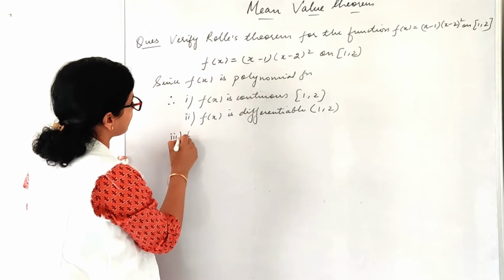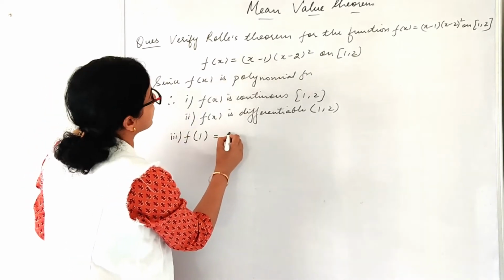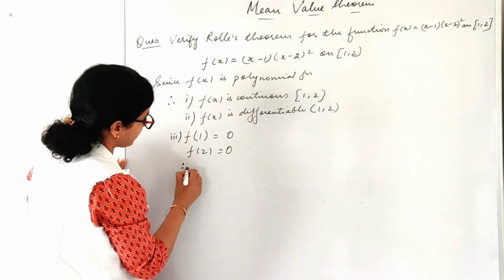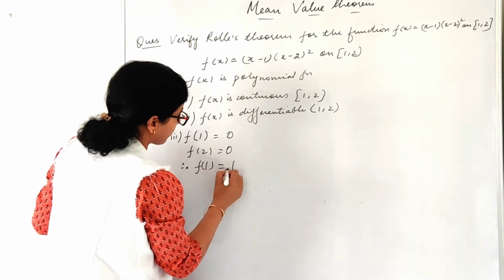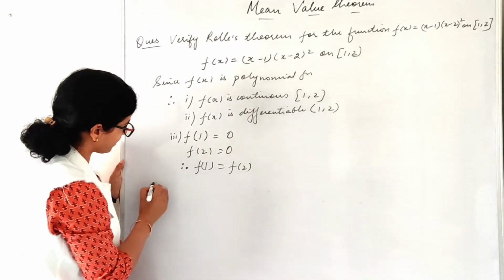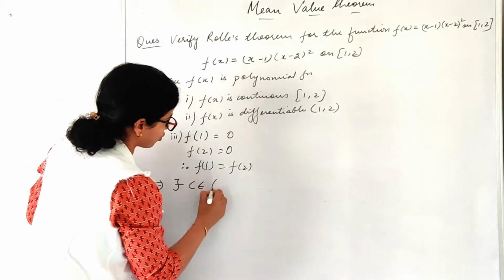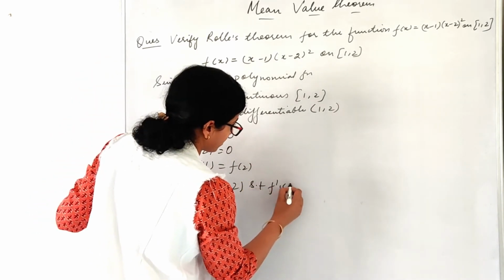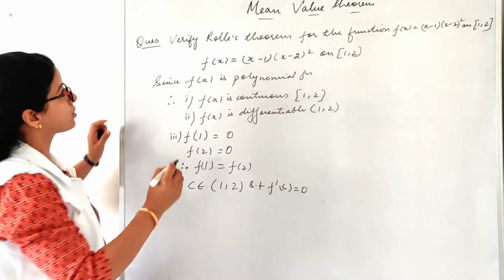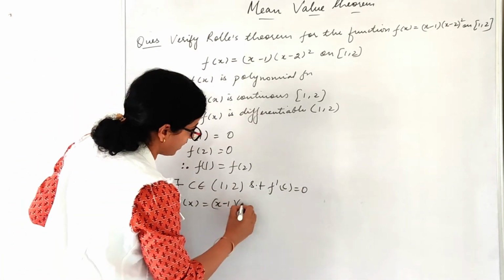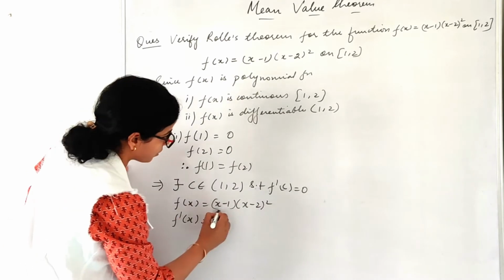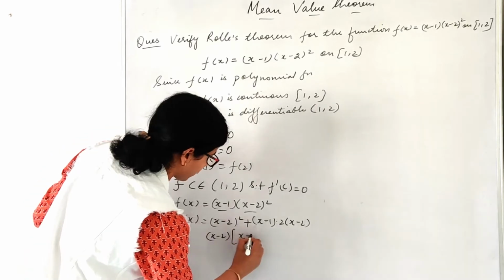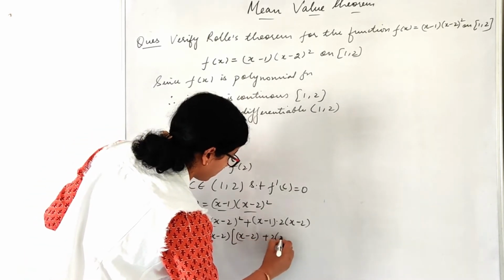Third point says we have to find f(1). So f(1) is 0, f(2), substitute 2, so this will become 0. So hence f(1) is also equal to f(2). Now this implies there exists c belonging to the open interval 1 comma 2, such that f dash c equals 0. So f dash x is the derivative of (x minus 1)(x minus 2) whole square. We'll use the product rule over here, right? Take out x minus 2 common, so x minus 2 plus 2 times (x minus 1), right?